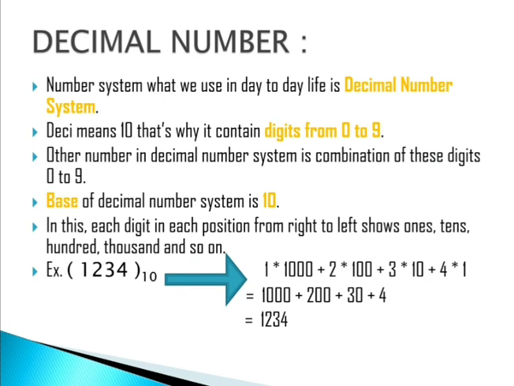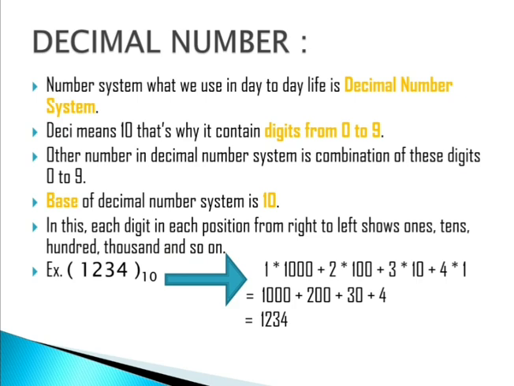Every number contains only these digits. How many digits are we having? 10. That's why the base is 10. In this, each position from right to left shows either ones, tens, 100, 1000 and so on. That's why 1, 2, 3, 4.